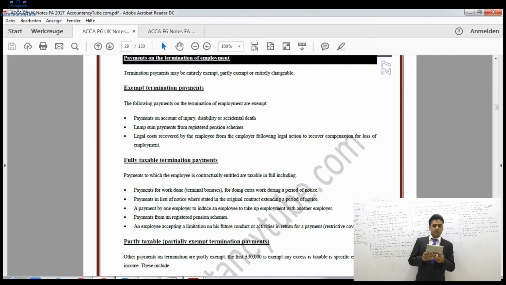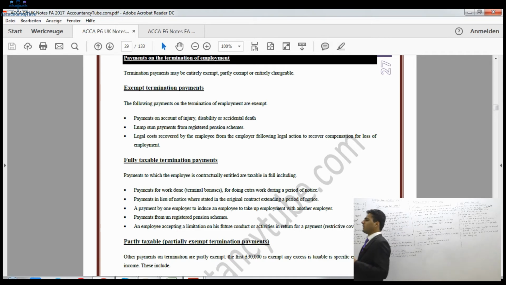Now we will look at the ones which are fully taxable. Fully taxable obviously means the ones which are especially mentioned in your contract, so those will be fully taxable, and there will be some more as well. So let's see which ones these are.